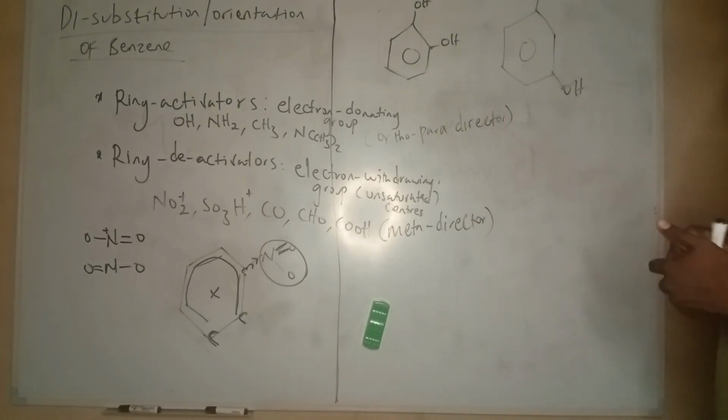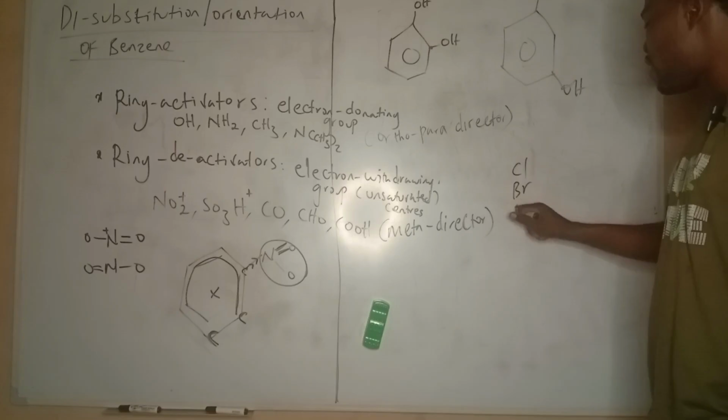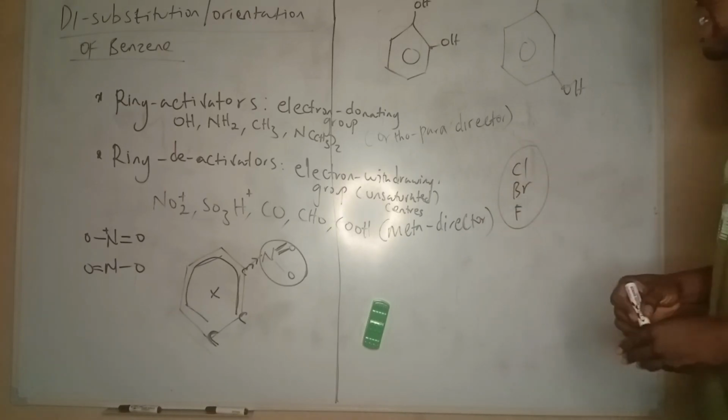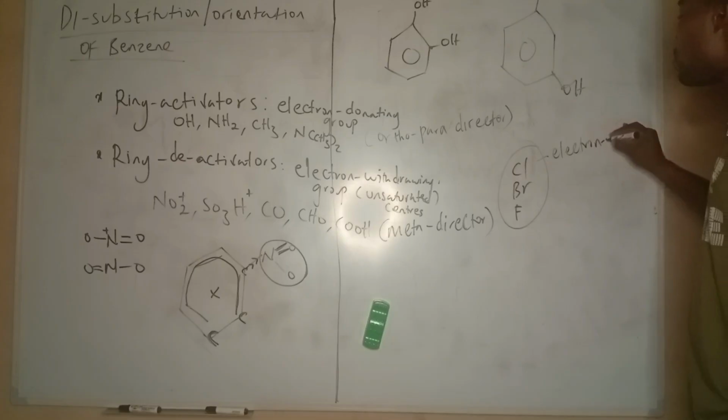Now, but there's an exception. The halogens, chlorine, bromine, fluorine, these are not having unsaturated centers. They are electron withdrawing groups.